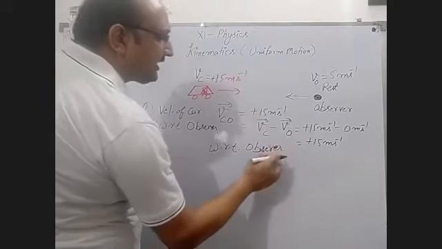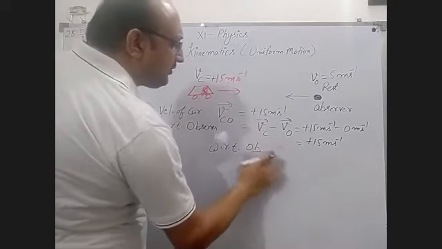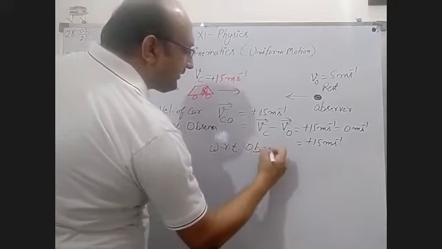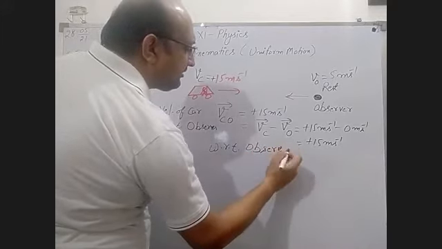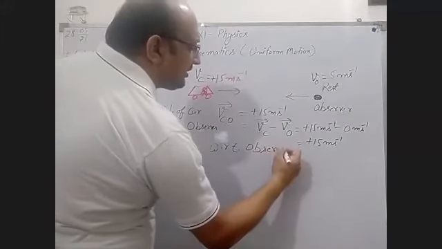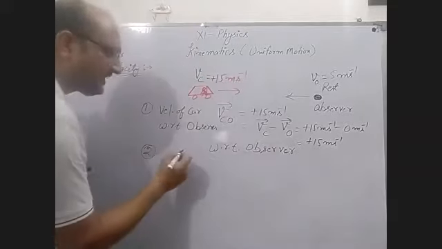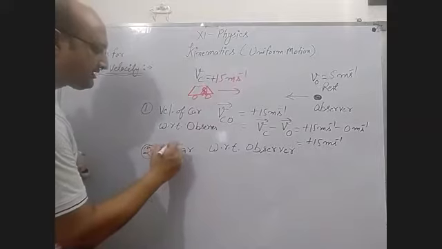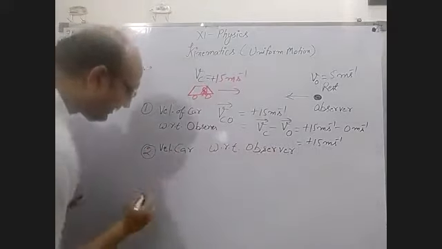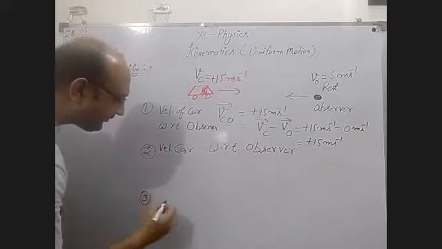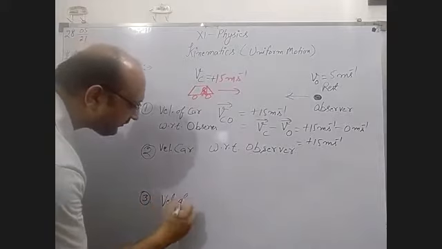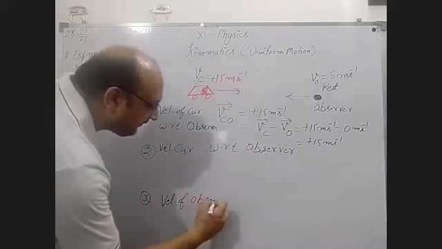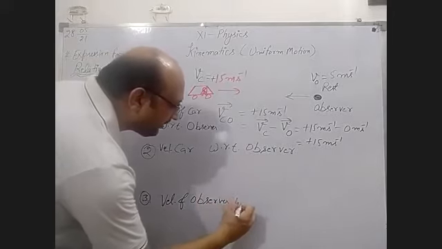For this, we have to consider with respect to what. Suppose we are taking with respect to the observer. First case, velocity of the car with respect to the observer. Second is velocity of the observer with respect to the car.